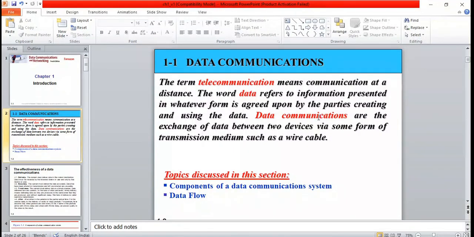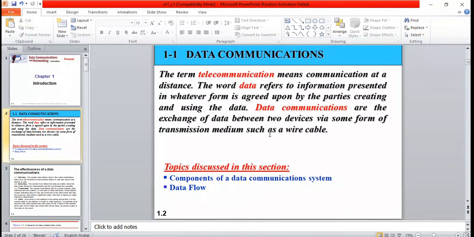Today we'll go through what data communication is, what the components of a data communication system are, and data flow. So what is data communication? Data communication is the exchange of data between two devices via some form of transmission medium, such as a wire cable. It is just an exchange of information between two devices, so it is called data communication.